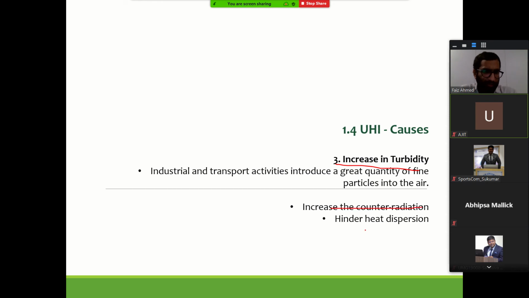Increase in counter radiation, you can understand, comes from the reflective surfaces that we have from buildings and rooftops. So what kind of material should we wisely use so that the heat is not totally reflected back as well? There should be a balance in that.